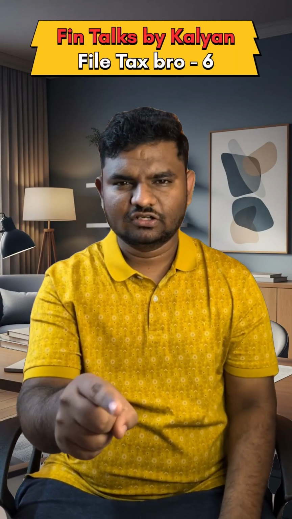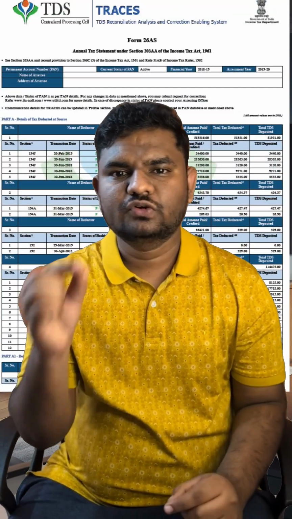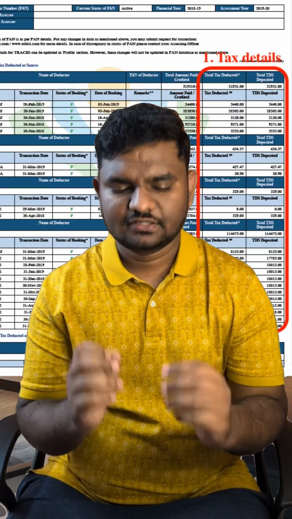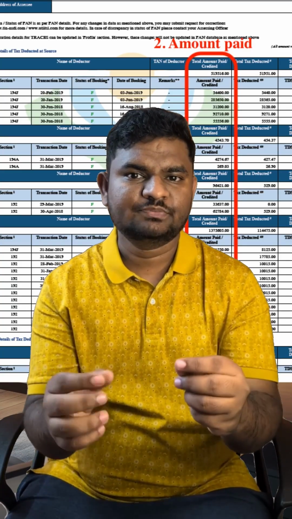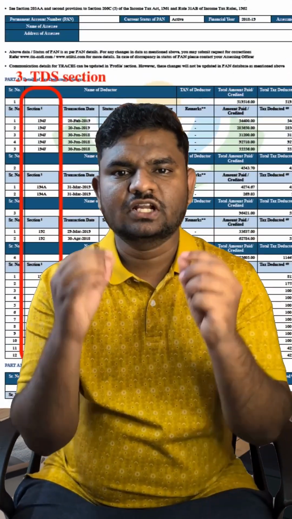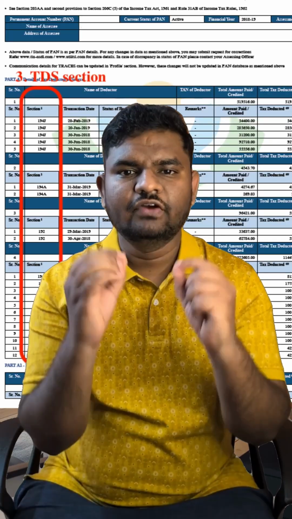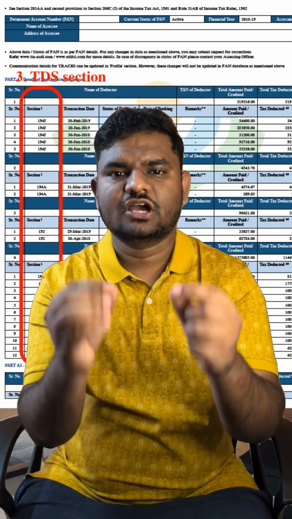Welcome to FinTalks File Tax Bro Part 6. We all know that Form 26AS is very important while filing the return, but it's also equally important to verify these things in Form 26AS. Number 1. TAN details. Are the entries correct or not? Number 2. Total amount paid or credited. Does it match your pay slips or bank credited amount? Number 3. TDS sections. This is one of the most important things, whether they mention the correct section or not.